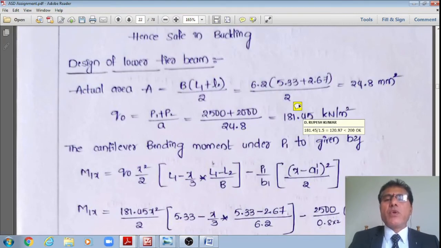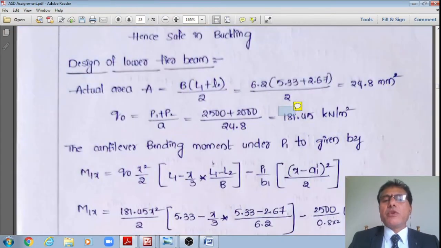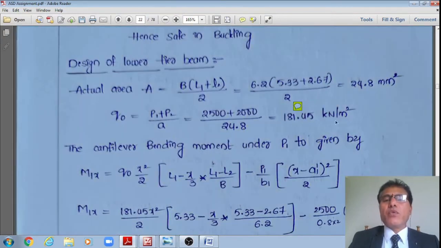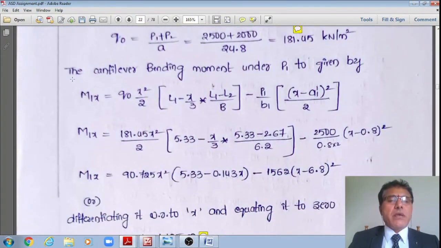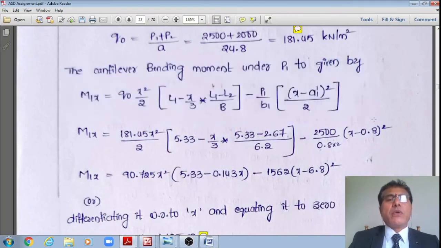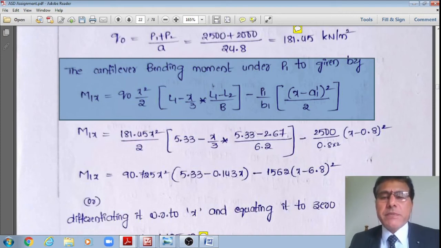Therefore, the factored intensity of the load is equal to 120.97 multiplied by 1.5. What I'm showing now is the factored intensity of the soil pressure, 181.45, which will be used for the design. Once it is okay in the check for the safe bearing capacity, then I'll proceed with the analysis. I have already shown how the analysis should be done. The cantilever bending moment under the concentrated load P1 is given by this formula: M1x is equal to Q0 x square divided by 2 (L1 minus x by 3) multiplied by (L1 minus L2) by B, minus P1 by B1 multiplied by (x minus A1 prime) whole square divided by 2.